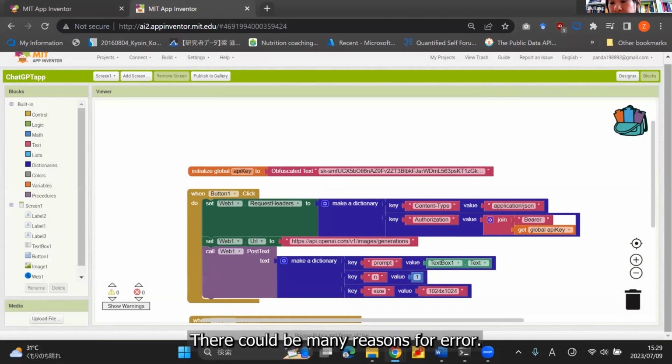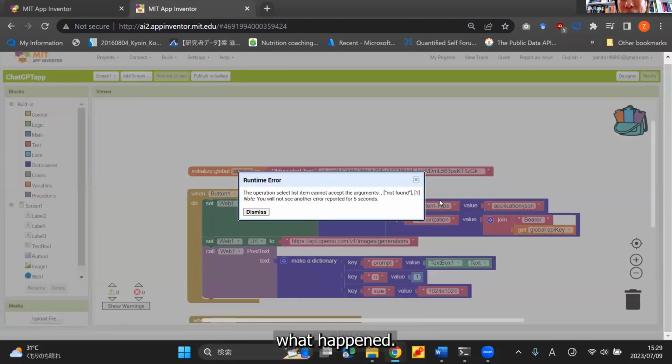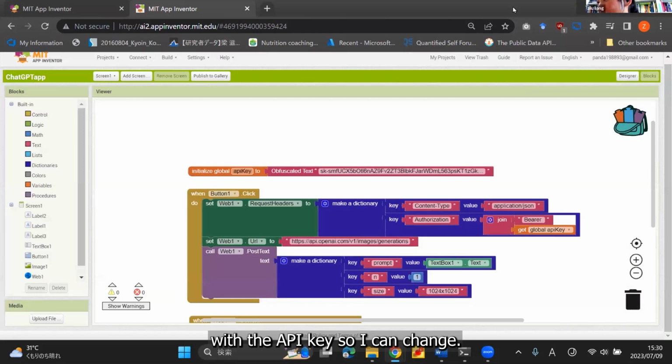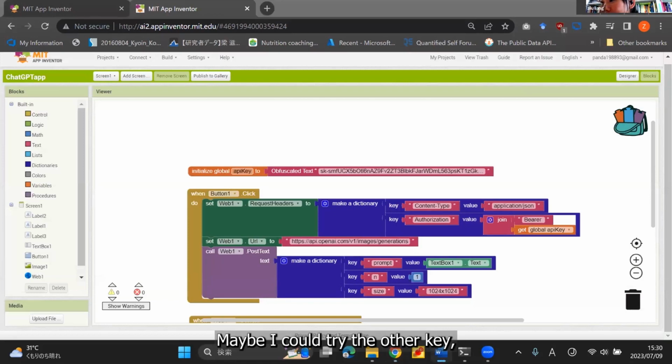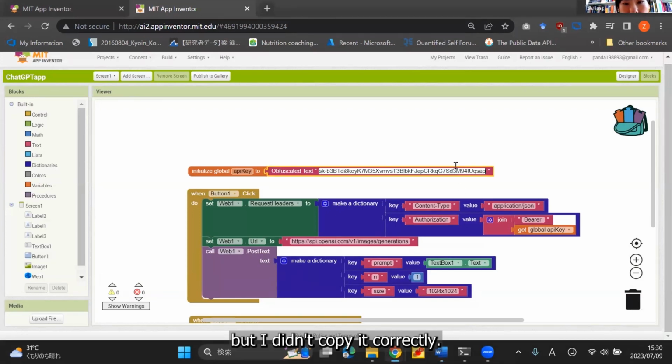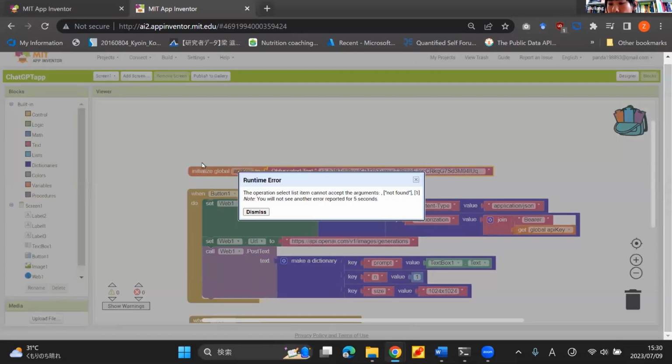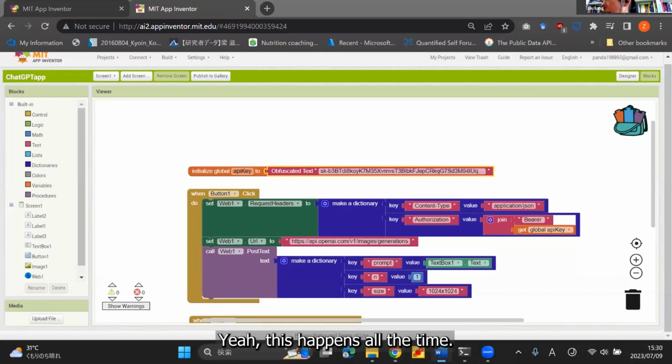There could be many reasons for an error. So you as a developer are like a detective, trying to figure out what happened. Or it could be a problem with the API key. Maybe I can try the other key. Maybe I didn't copy it correctly. You don't need to panic when you get an error. It's very common. We get errors all the time, and we just need to fix it. Oh, more errors. Yeah, this happens all the time. I just need to check if I got everything right.